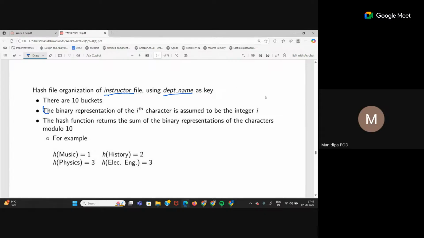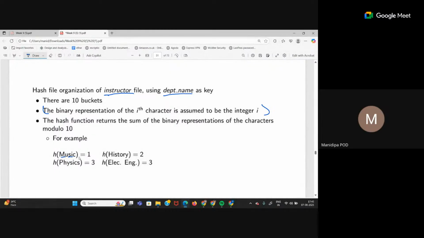The hash function returns the sum of the binary representations of the characters modulo 10. That means you take the binary representation of each character, sum them, and take the mod 10 of that. That is your hash function. Whatever you get is your hash value, and according to that, you assign to the buckets.